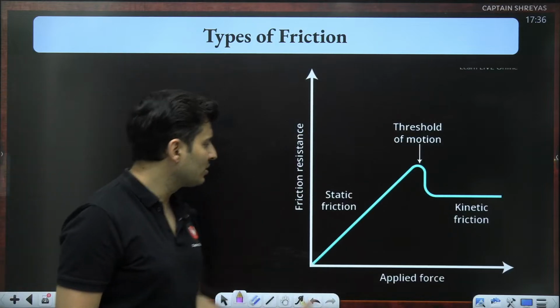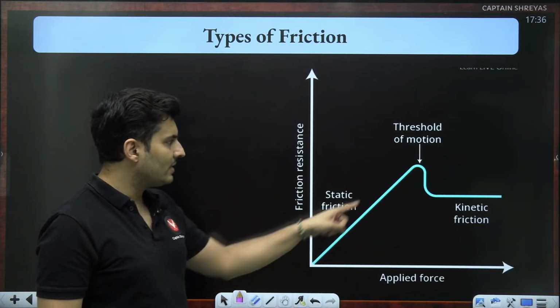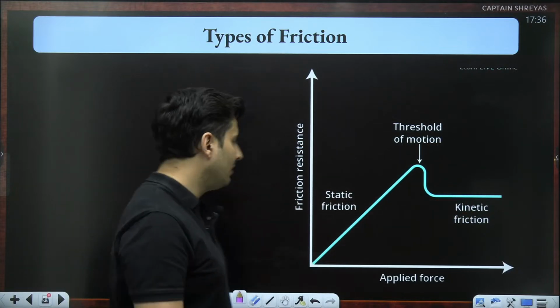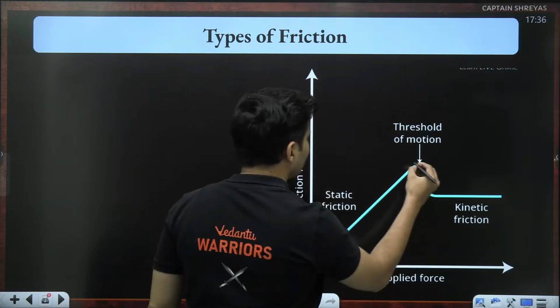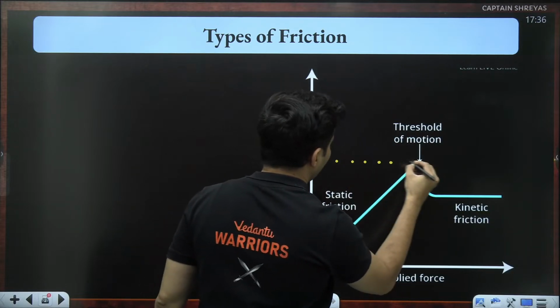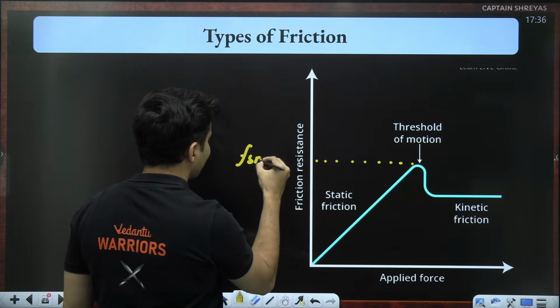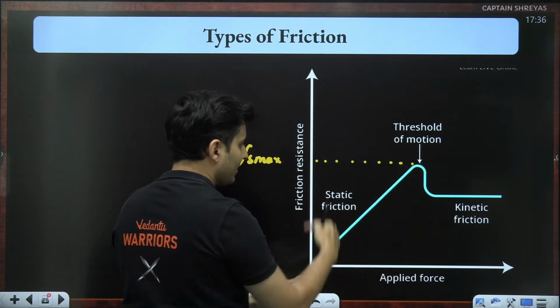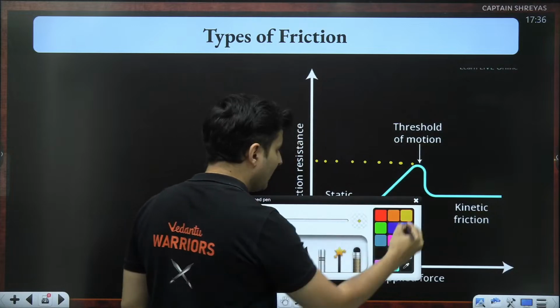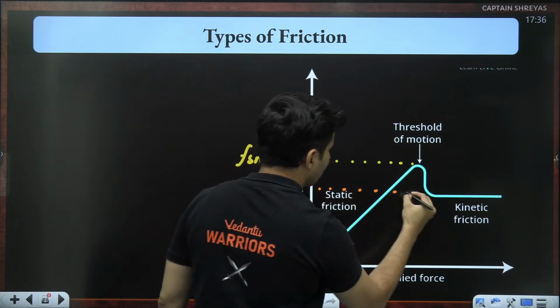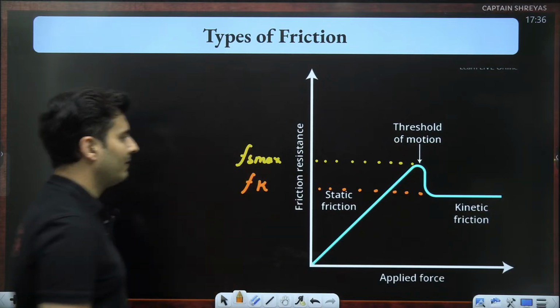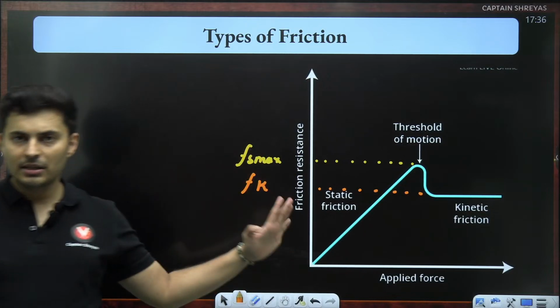If you draw that graph, it will look somewhat like this. The applied force versus the friction, it self adjusts till the limiting friction is reached. After that, it reaches the kinetic zone. So this value over here was your Fs max, and this range over here is the range of static friction Fs, and this value over here is basically Fk. That's why I said Fs max is always more than Fk. Everybody clear to this point?